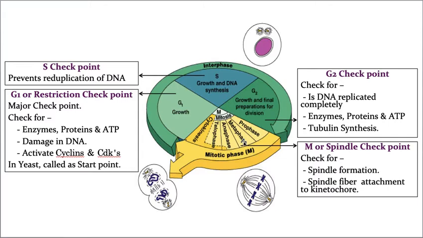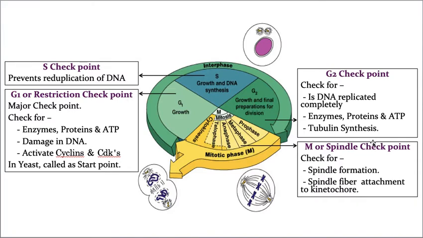The irregularly scattered chromosomes come to the middle, that means the equator region of the cell, and get attached to the spindle fibers, and then it results in the formation of the equatorial plate or metaphasic plate. Am I correct or not? How is this possible? This is possible because of the formation of the spindle fibers. So in the spindle checkpoint, spindle fiber formation is properly checked. That's why it is called a spindle checkpoint.